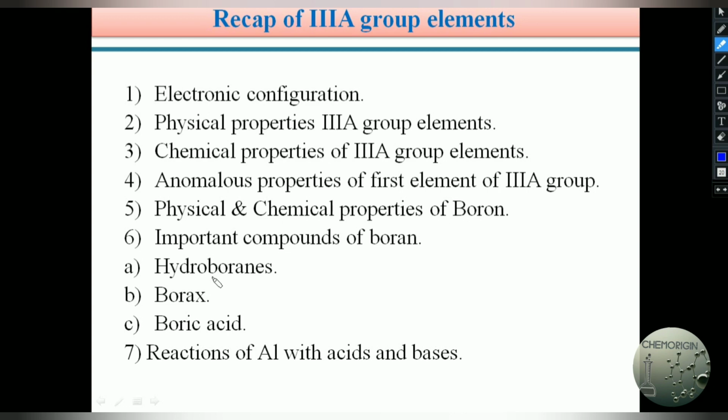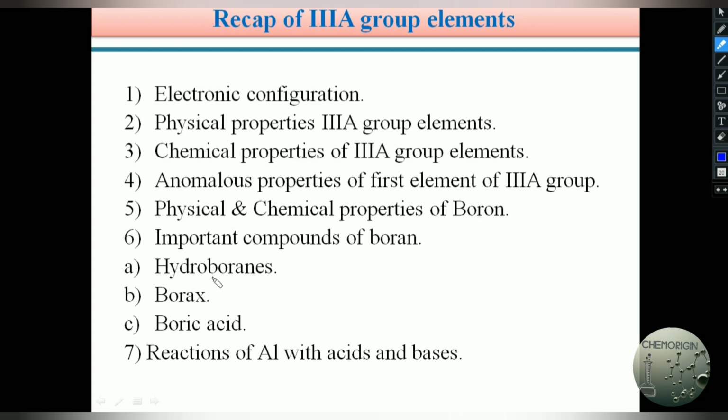About B2H6 we learned in detail the methods for the preparation of diborane, the chemical properties of diborane, and the structure of diborane. Diborane contains 4 terminal hydrogens and 2 bridged hydrogens. The fascinating point of the diborane structure is that boron contains 2 types of hydrogens. Each boron atom in diborane is attached to 2 terminal hydrogens. Therefore, in the diborane molecule, a total of 4 terminal hydrogens and 2 bridged hydrogens are present.